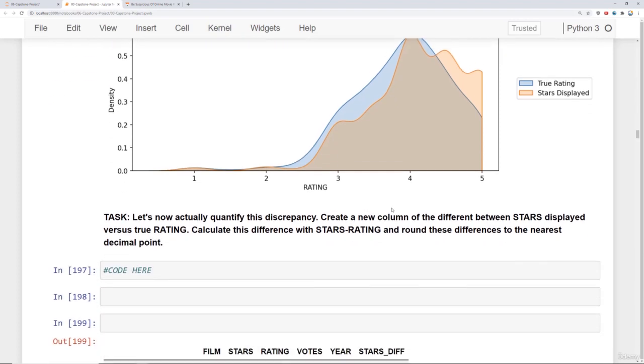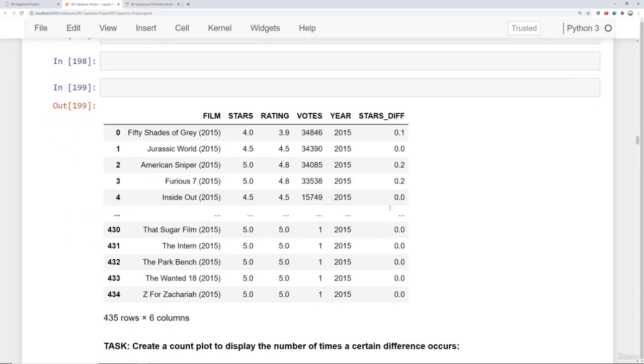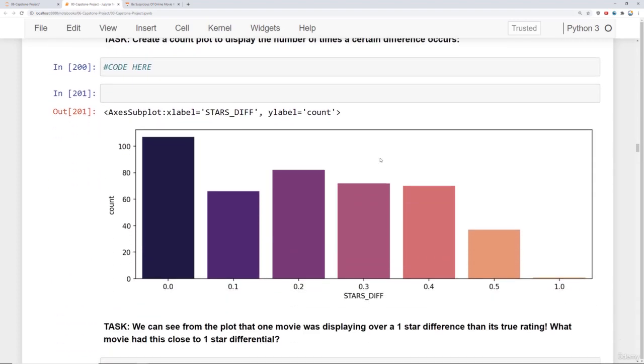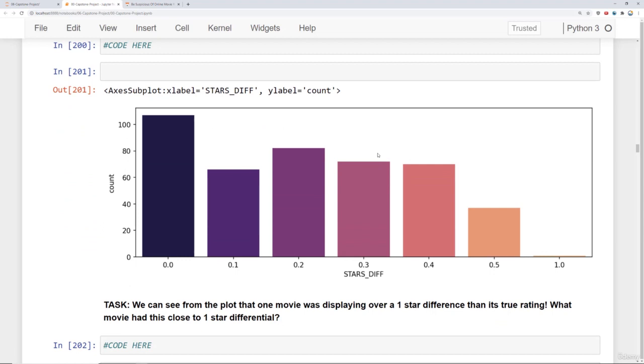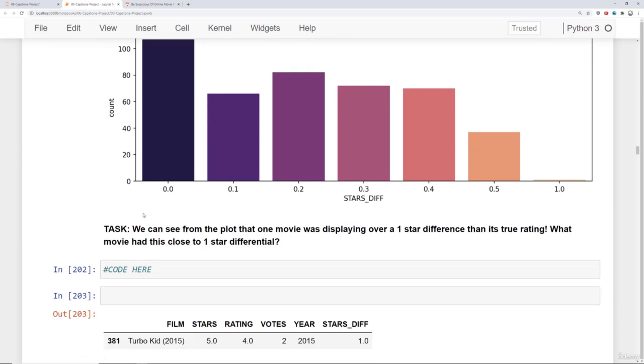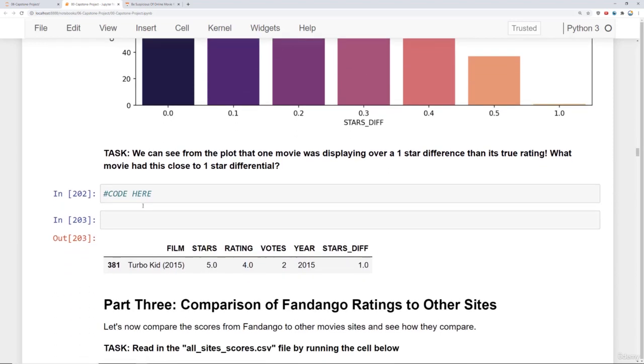So what we want to do after this is quantify this discrepancy and begin to explore what movies, or on average, have a star difference between the user rating versus what's shown to the user. And you have a bunch of tasks to perform in order to explore that.